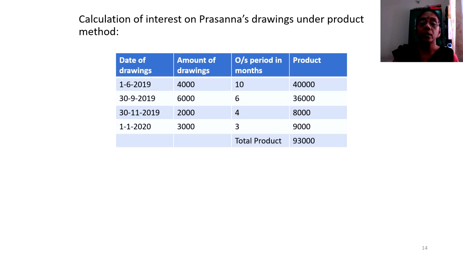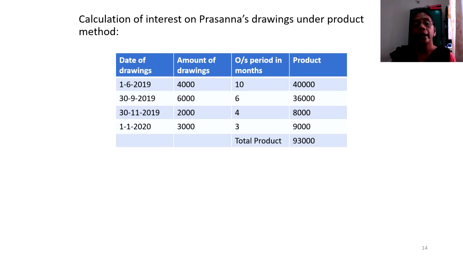Now what is my next step? To calculate the outstanding period in terms of months. How do I calculate? 1st June 2019 till 31st March 2020. So start calculating from June. Include June also, because whenever I say first, that particular month has to be inclusive. I don't take April and May, only from June I should take. So June till 31st March 2020 would be a period of 10 months.